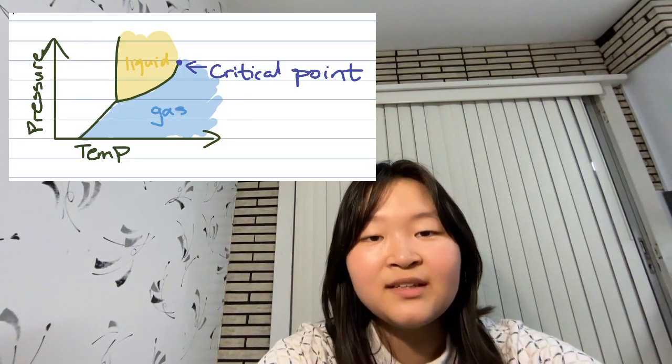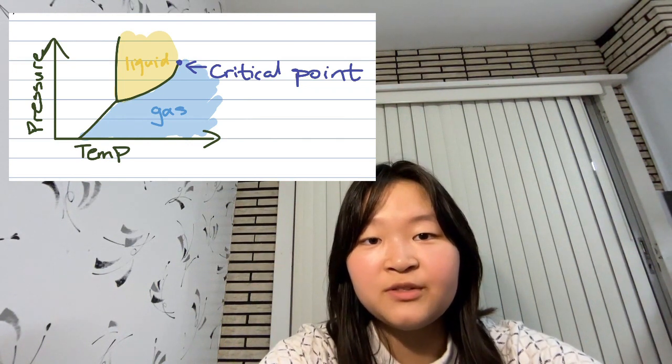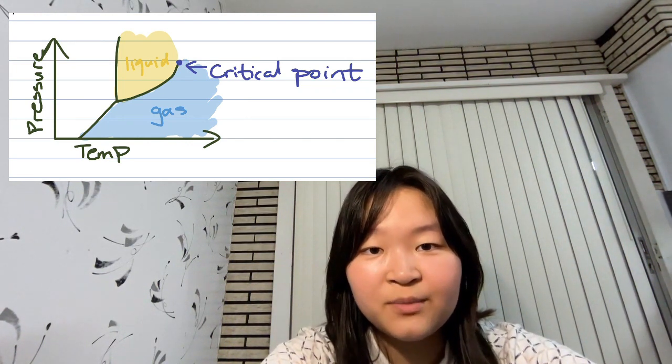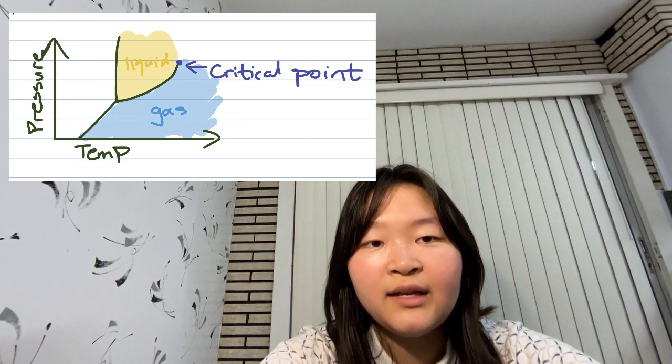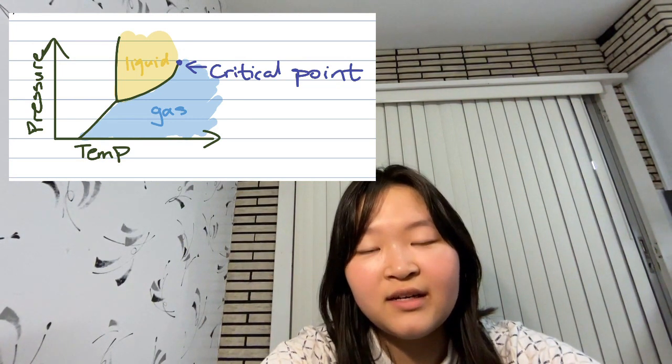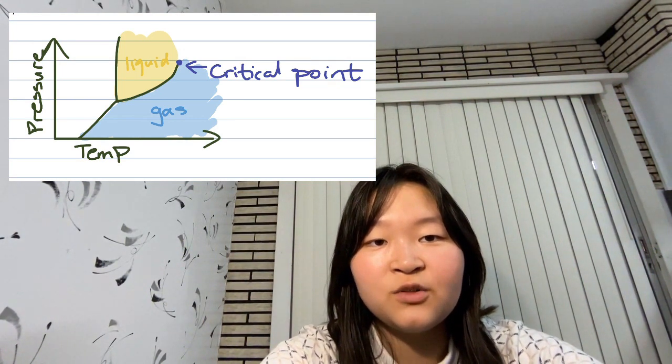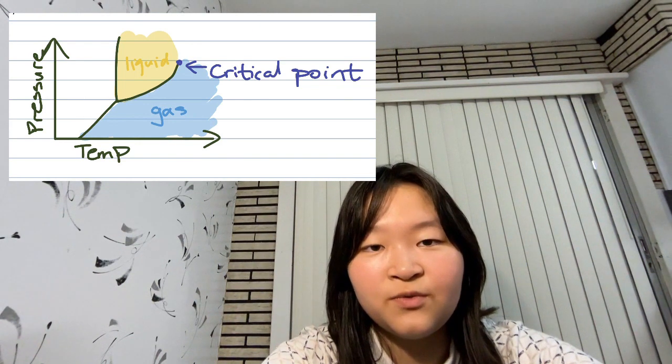If you've taken chemistry or physics before, you might have seen a graph that looks something like this. This is a phase diagram, and it shows the phase a substance is in depending on the temperature and pressure. Now, you might have noticed that this line ends at this point. This is called the critical point, and it is in between two phases.